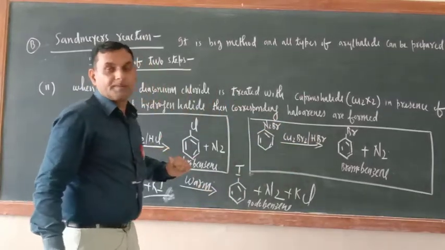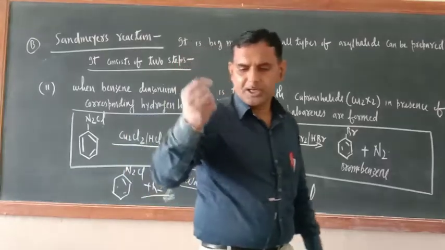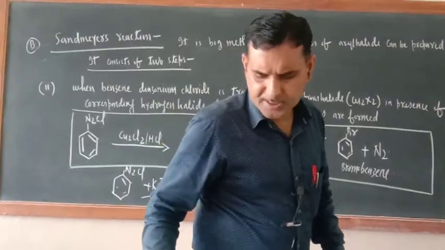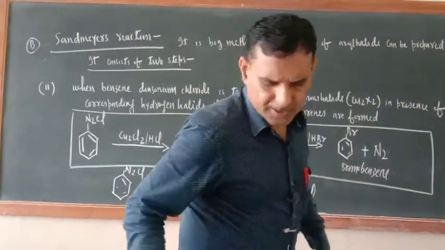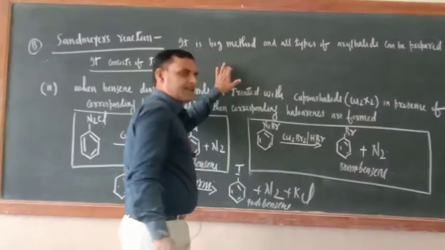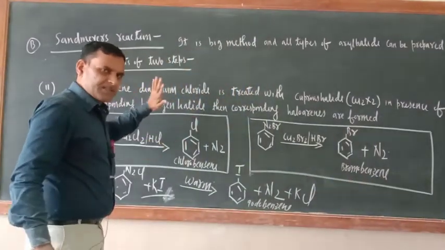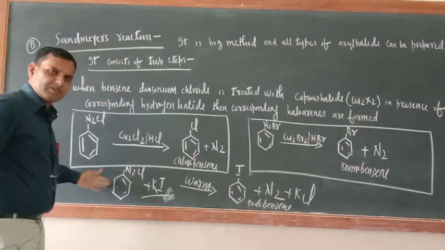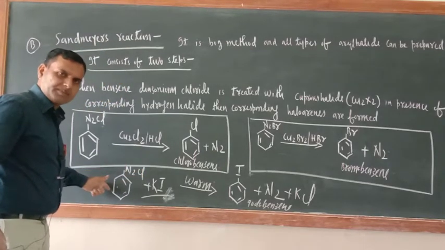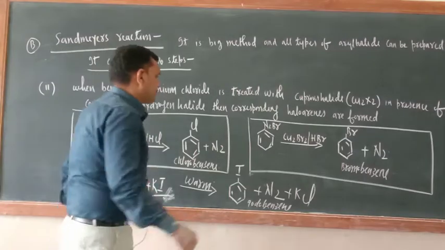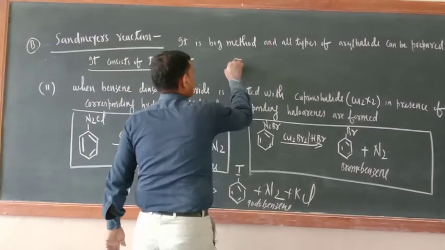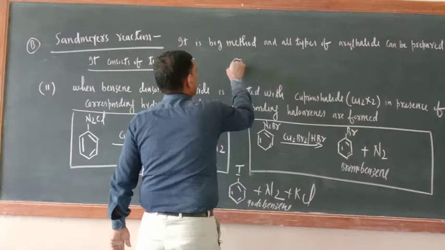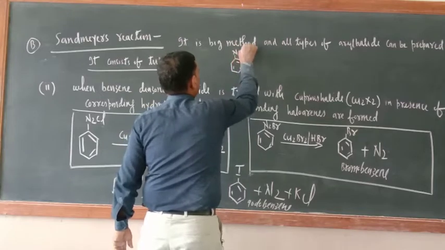What about the preparation of fluorobenzene? Preparation of fluorobenzene is a little bit difficult. The first step is common for the preparation of that one. Here also the first step is common, only the second step is different. For the preparation of fluorobenzene, it is a two-step reaction. In the first step you will get N2Cl.